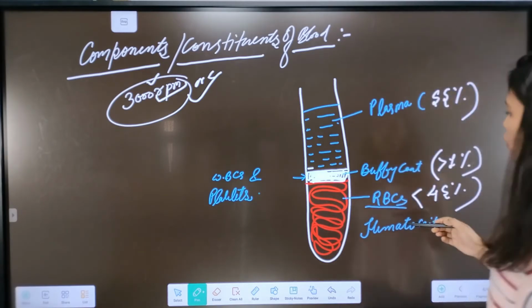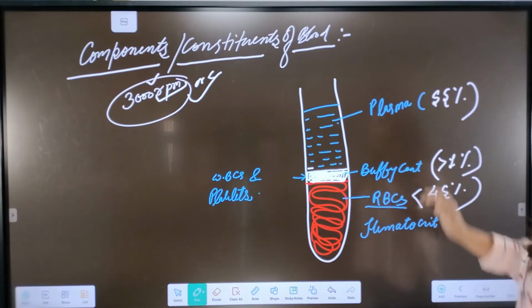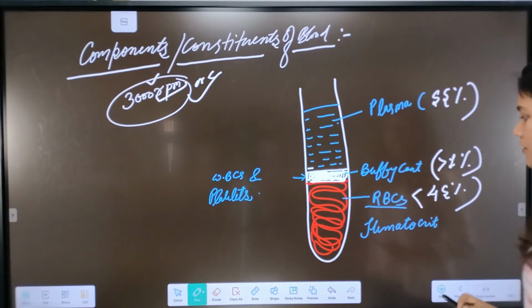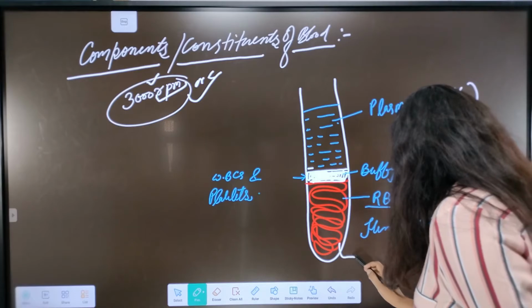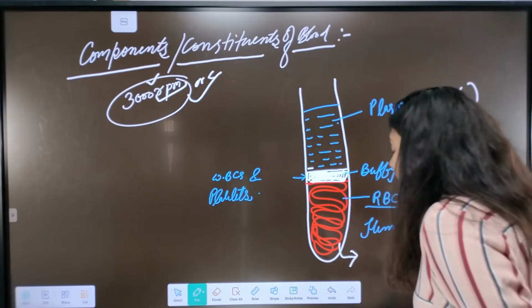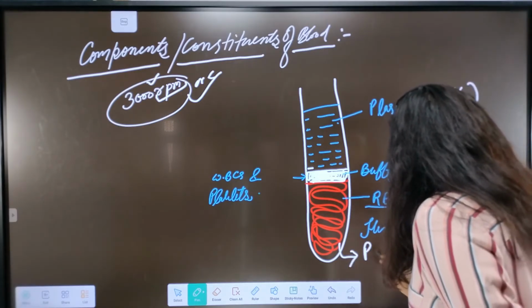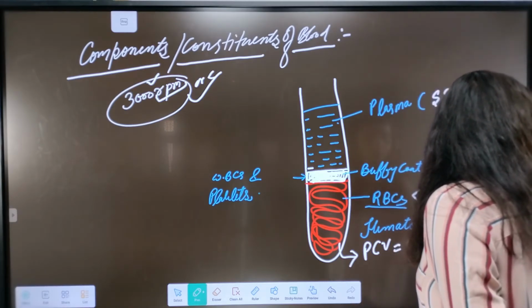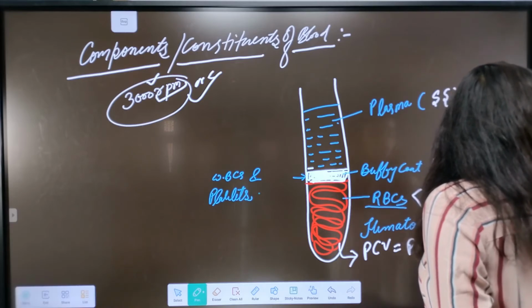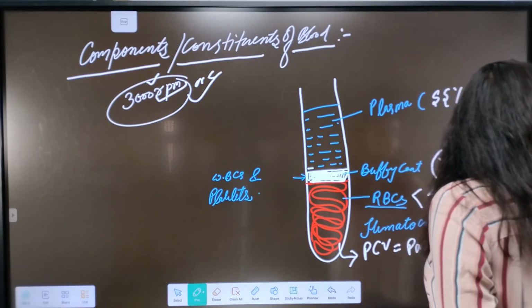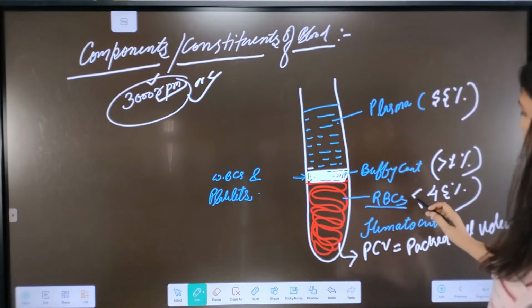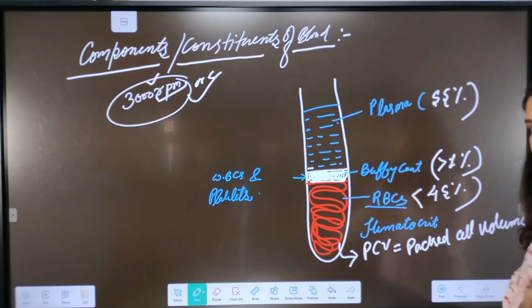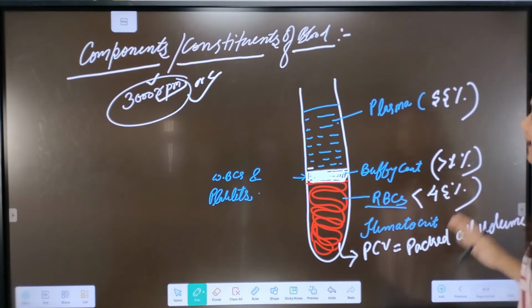Sometimes this is also known, after the test, as PCV, packed cell volume. So the percentage of the RBCs to the plasma in any blood sample is known as the hematocrit. Sometimes it is also addressed as the packed cell volume.